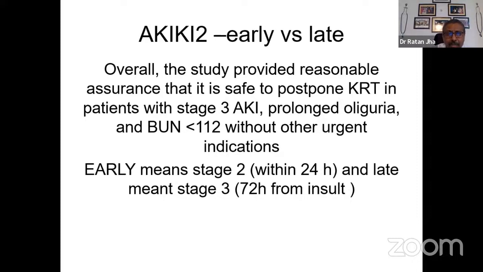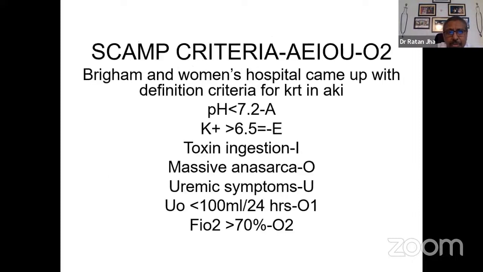So early dialysis was being proposed, but now it is said that we can wait till stage 3 if the person has a blood urea nitrogen less than 112 and there are no urgent indications like hyperkalemia, metabolic acidosis, or pulmonary edema. Early dialysis means dialysis within 24 hours, but late dialysis means dialysis after 72 hours of insult.